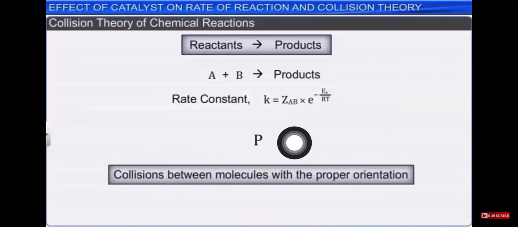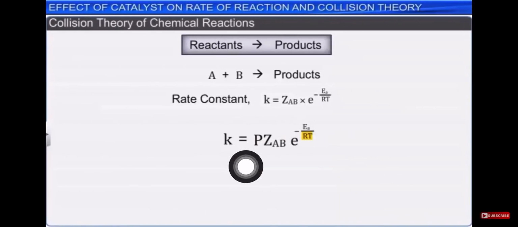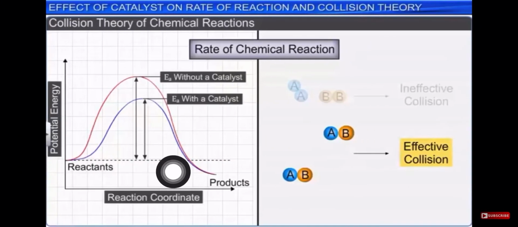So in order to calculate a proper collision, that is how much collision is taking place, another constant P is introduced, for collision between molecules with a proper orientation, right? And thus for the proper orientation another constant term P is introduced, and that's why our equation becomes K is equal to P ZAB e raised to minus Ea upon RT. Rest of the things remain as they are.